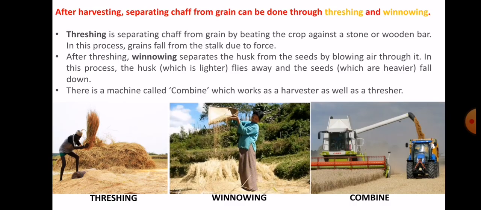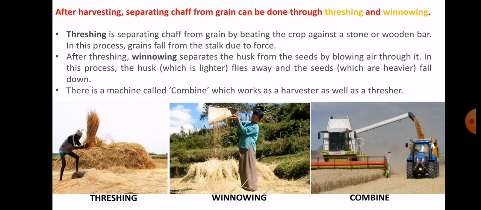In the picture you can see here, the lady is cutting the crop manually with the help of the sickle. Now the next one is, after harvesting, what will happen? The first one is separating chaff from grain, which can be done through threshing and winnowing. Now what is threshing and what is winnowing? Threshing is the process of separating the chaff from the grain.